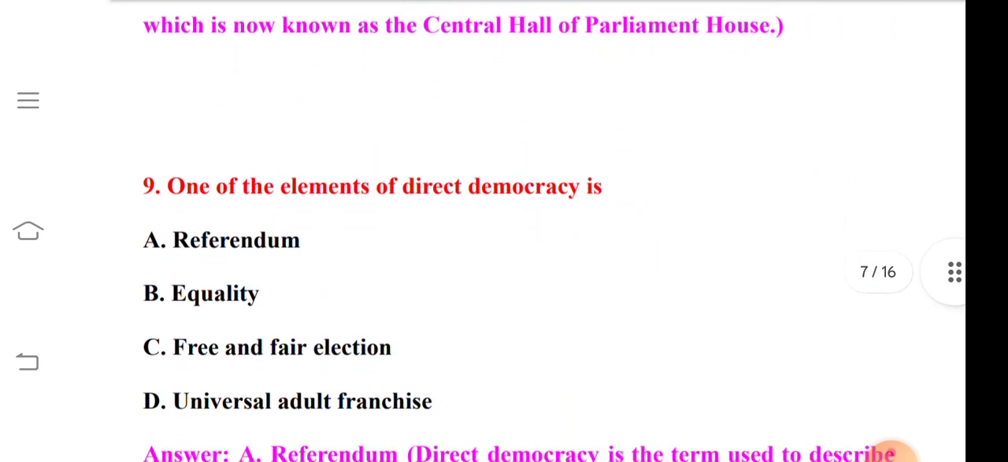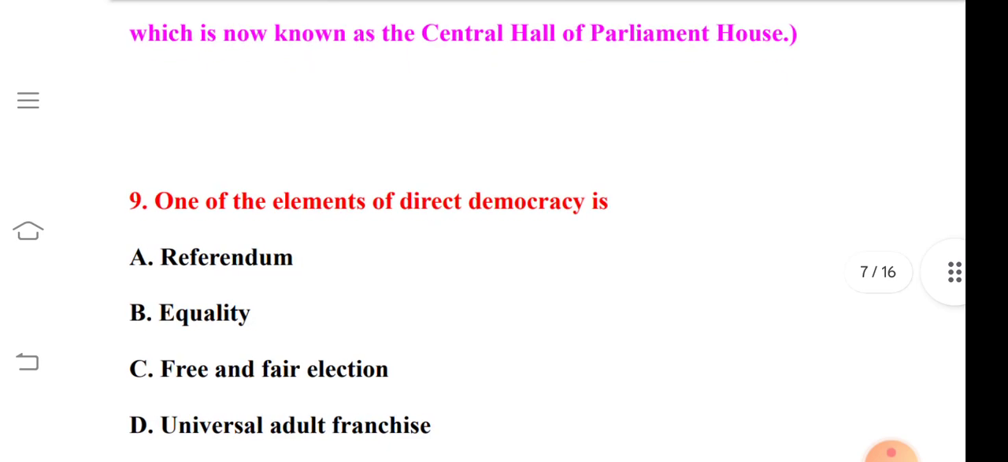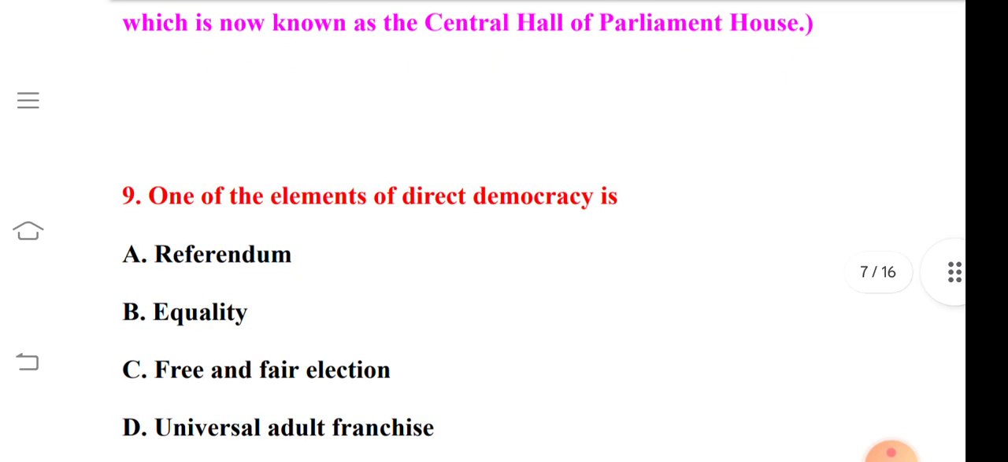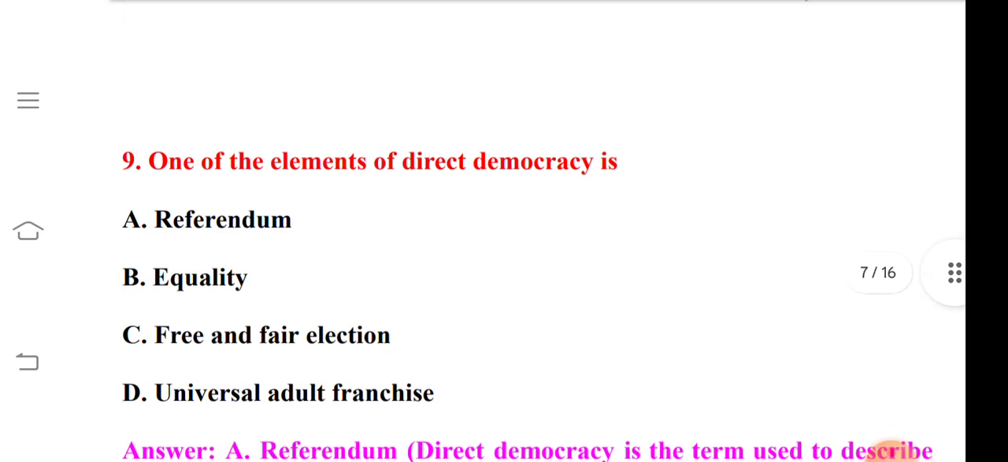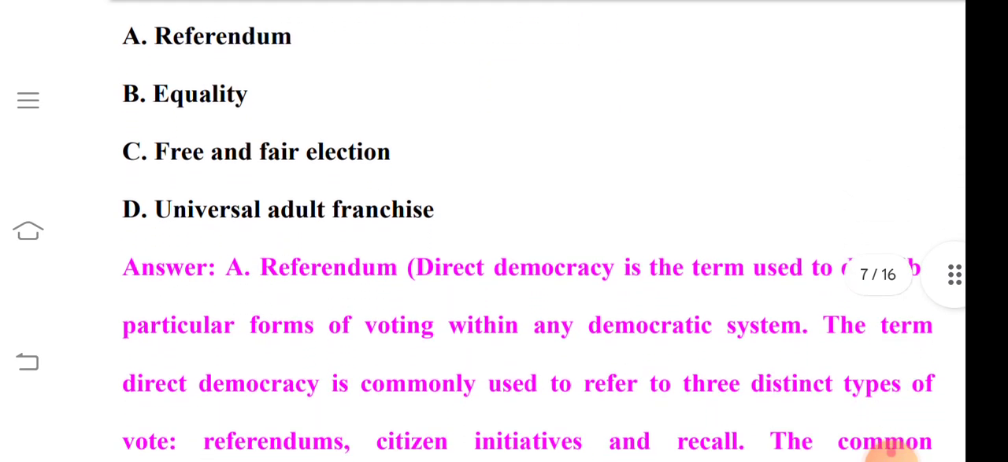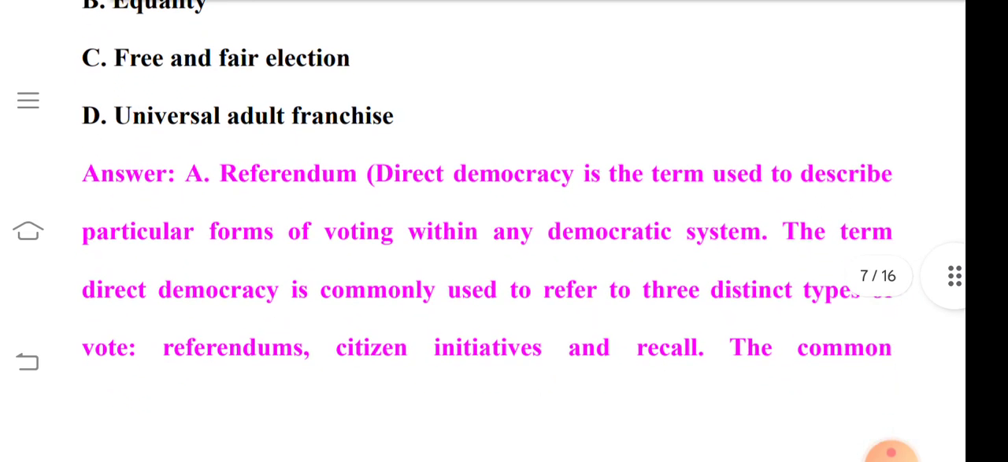So question number 9 is, which one is the important element of direct democracy? Option A is referendum, option B is equality, option C is free and fair election, and option D is universal adult franchise. So its correct answer is option A, that is referendum.